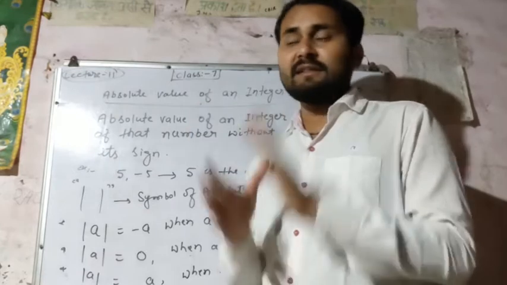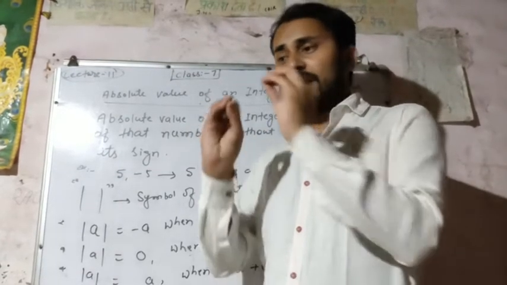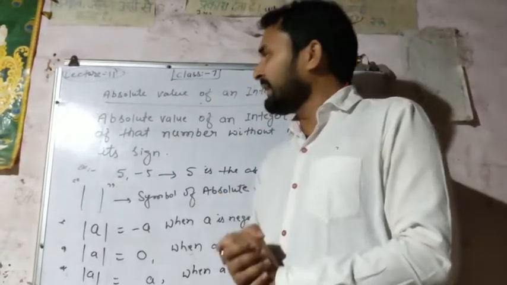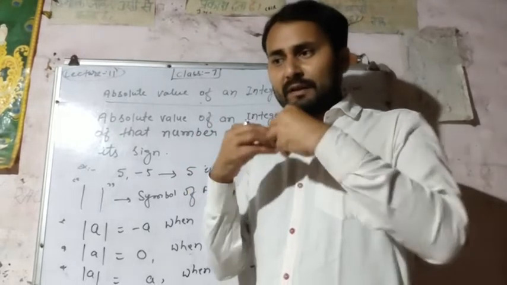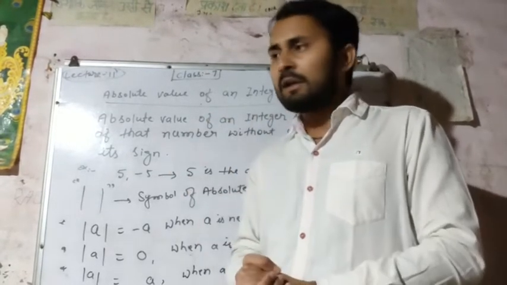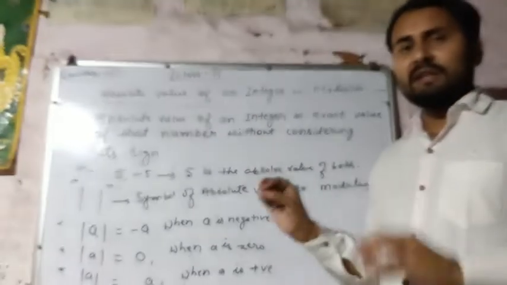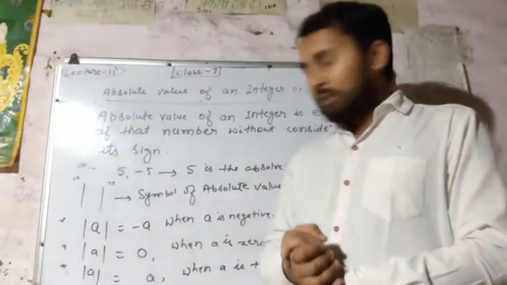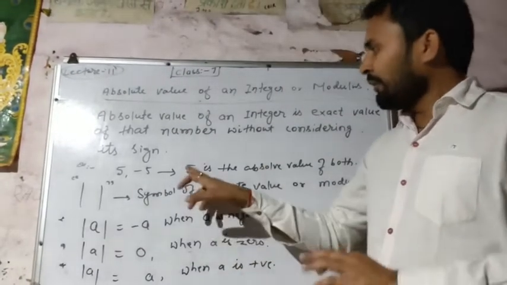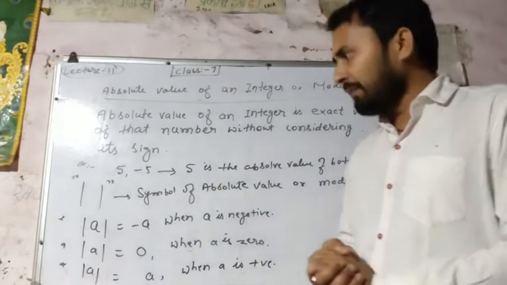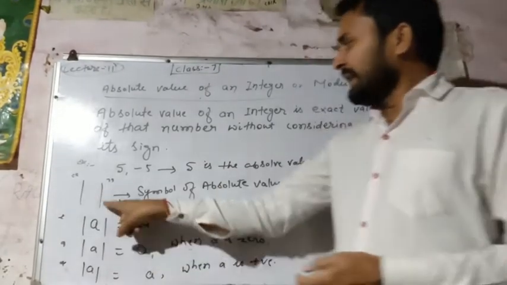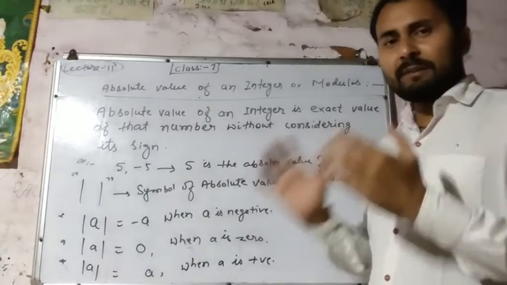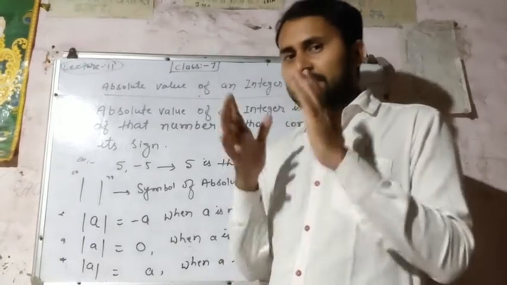The definition is that we think of a number without its sign. So 5 is the absolute value of 5 and minus 5. Here this is the symbol of absolute value, or sometimes it is called modulus.